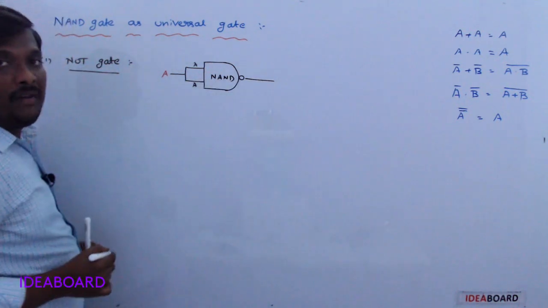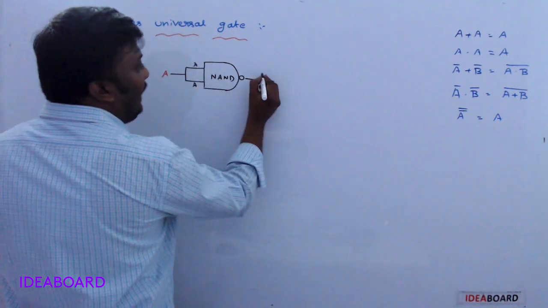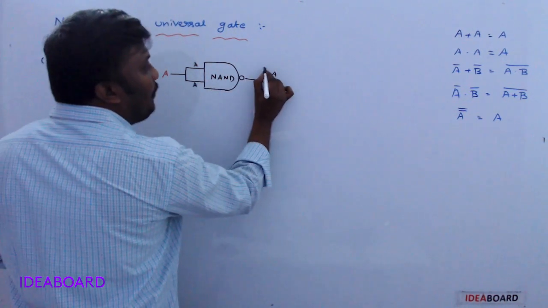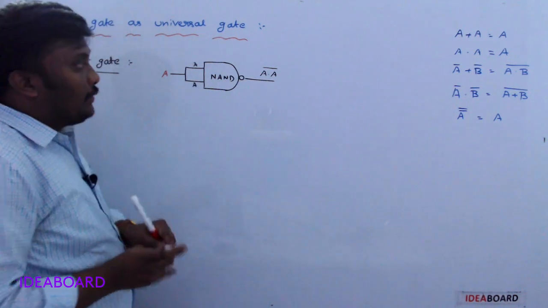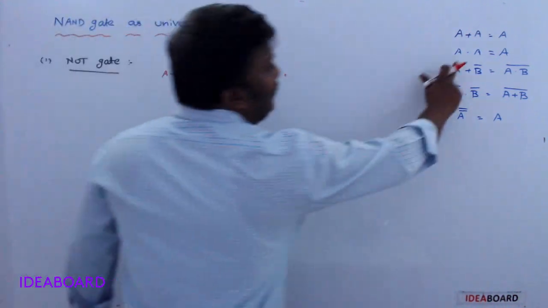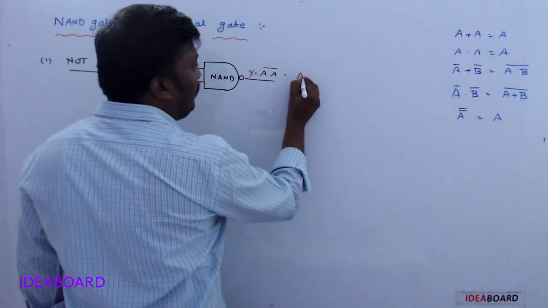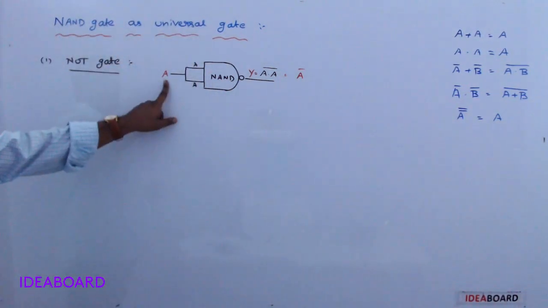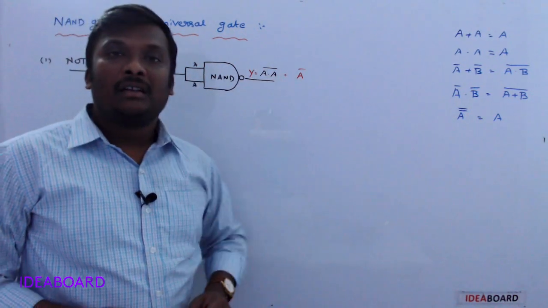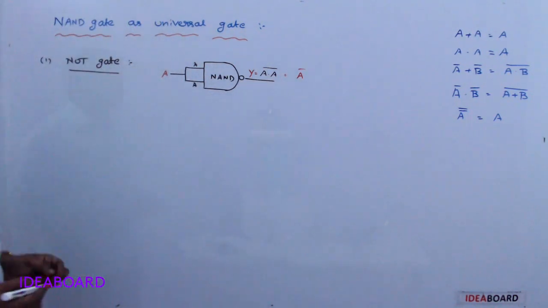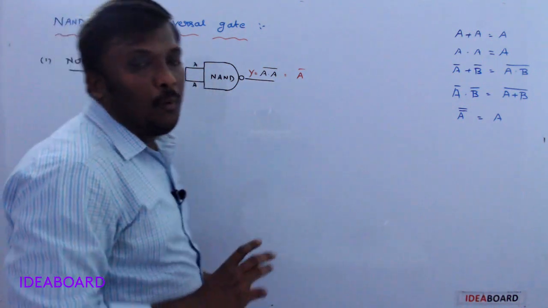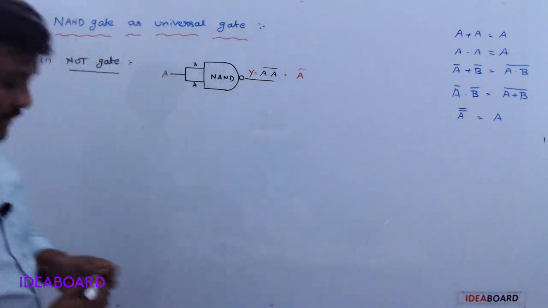So what is the function of the NAND gate? First make AND. AND means A dot A. After that NOT, which means complement of that. So what is the output you got? Y is equal to the complement of A dot A. A dot A is nothing but A, so A bar. Input is A, output is A bar. Single input and you get a single output. That means it is a NOT gate. So if you want a NOT gate, we can use just one NAND gate. Clear?